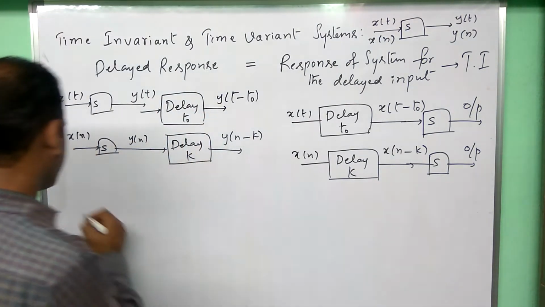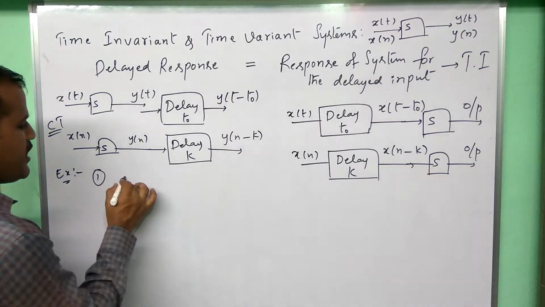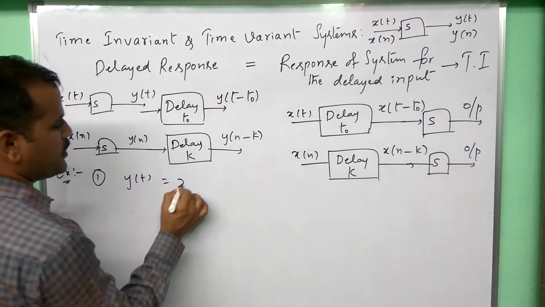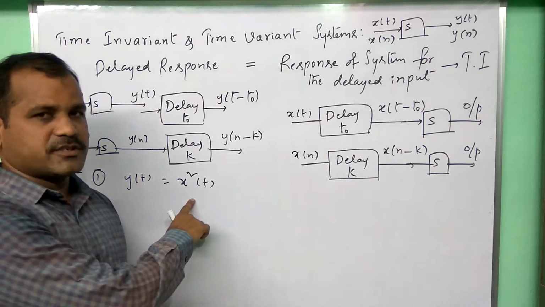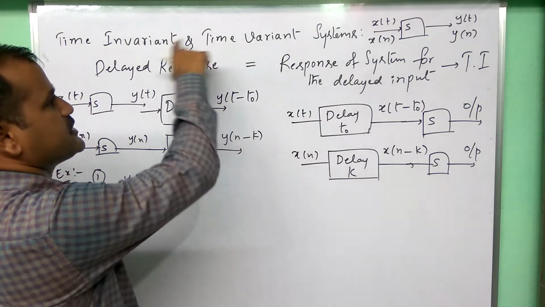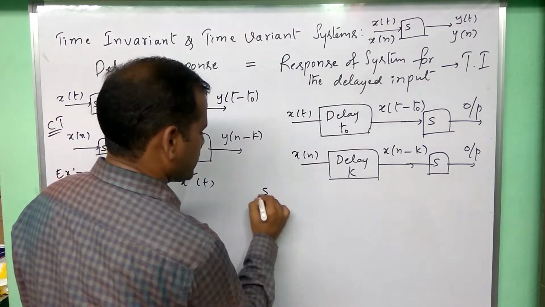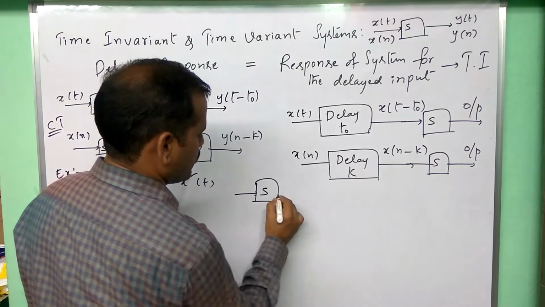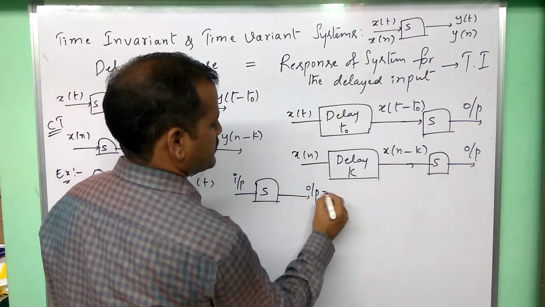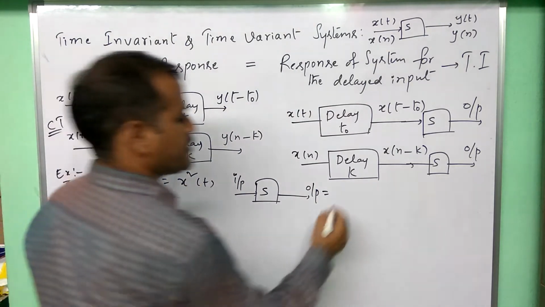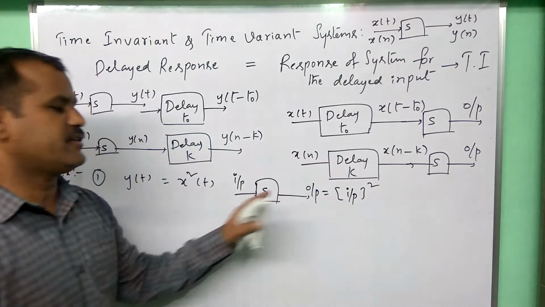Now I am considering one example. Y of t equals x square of t. Then what is the nature of this system? Is it a time invariant system or a time variant system? Let us decide. The system nature is that whenever you give some input, the output is nothing but the square of that input. Whatever the input you apply, that will be squared. That is the nature of that system.